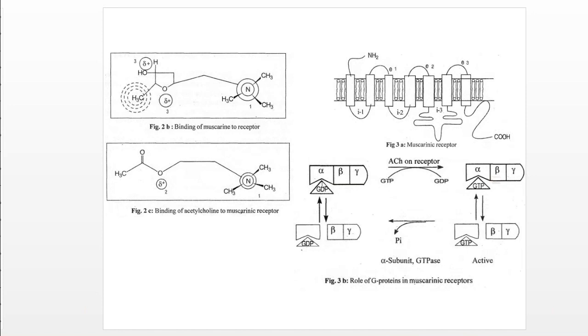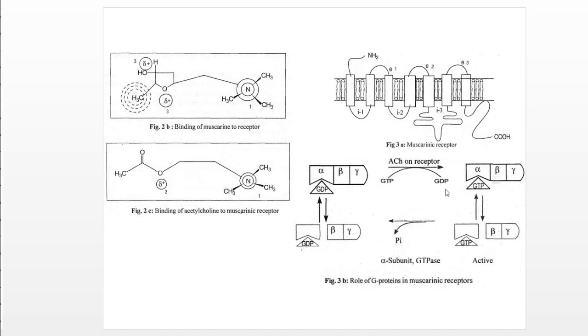So in the resting stage, the G protein has a strong affinity to the GDP, and it remains bound to the receptor. The conformational changes occurring in the receptor are conveyed to the G protein, and then the conformation of the G protein changes. Now the G protein loses its affinity for the GDP, and GDP gets displaced by the GTP.